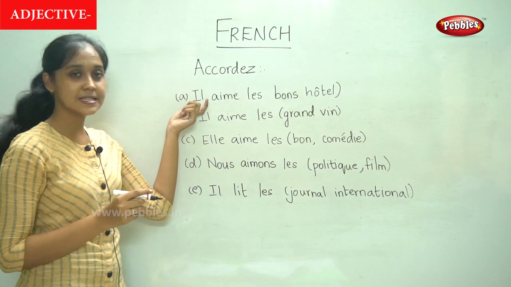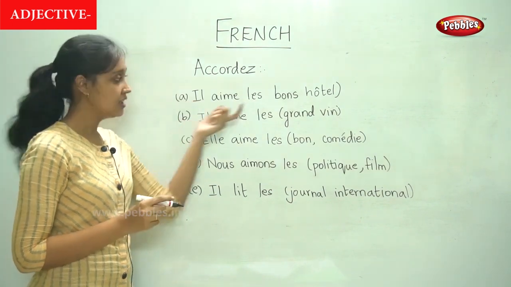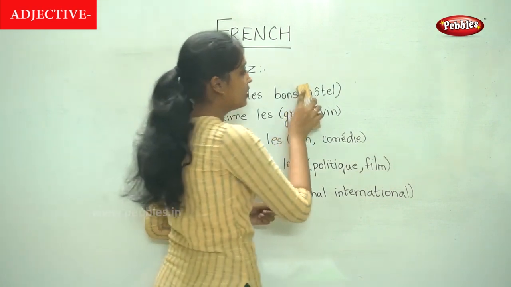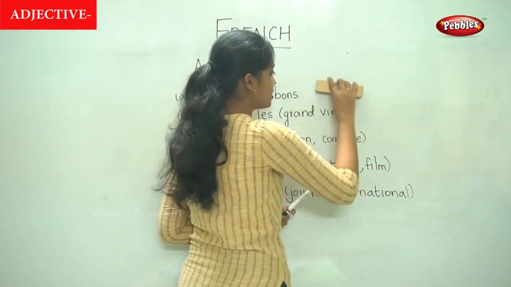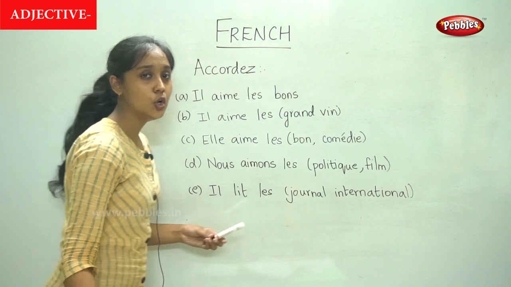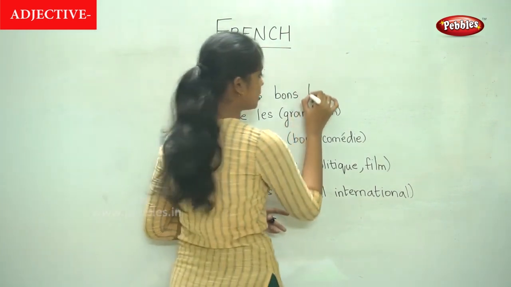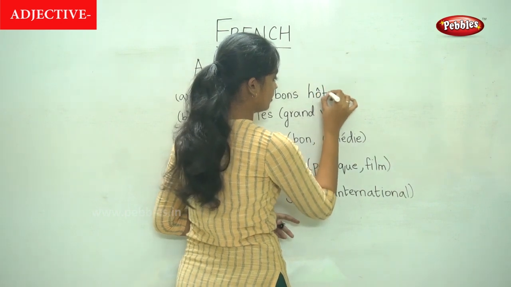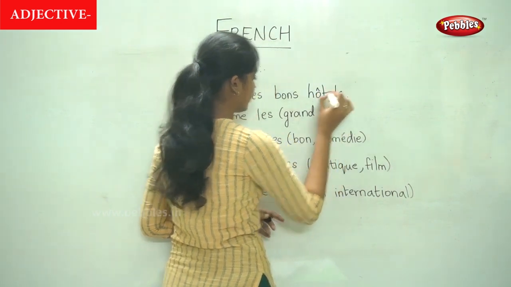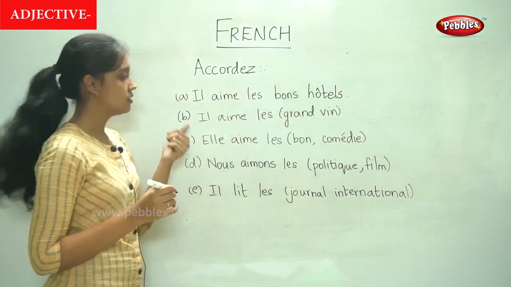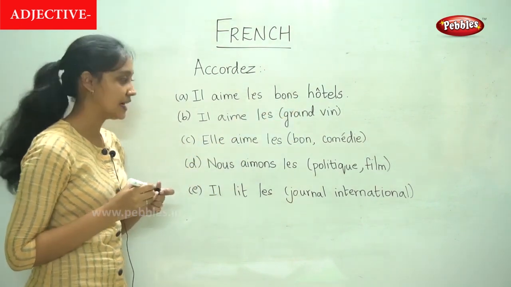And since it is masculine, il, it is the same. Next, our noun is hôtel. How would you write hôtel in the plural form? It is hôtels. So il aime les bons hôtels. So this is how we write it.